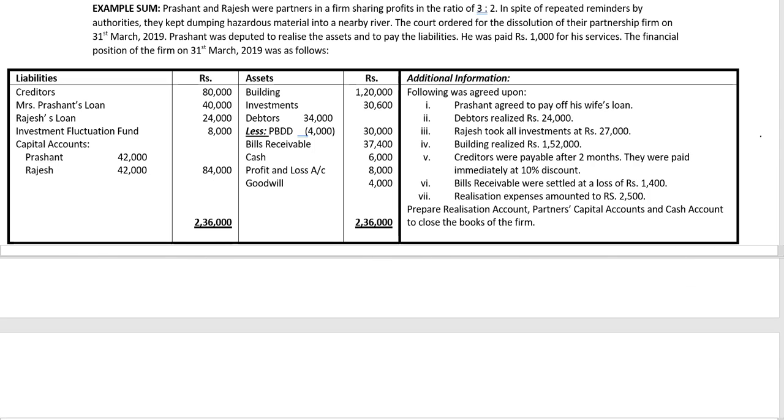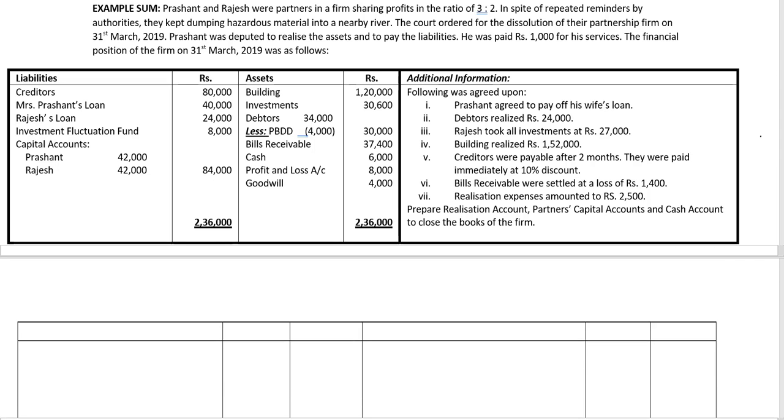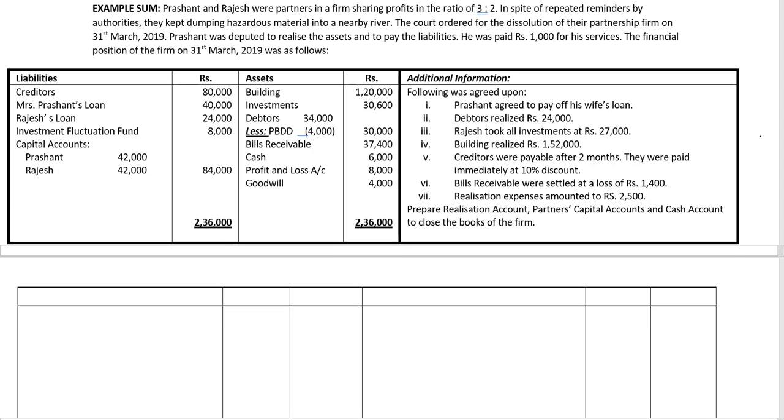Next we'll go to the partners' capital accounts. Left side debit side, right side credit side. We have particulars, a column for Prashant and a column for Rajesh.